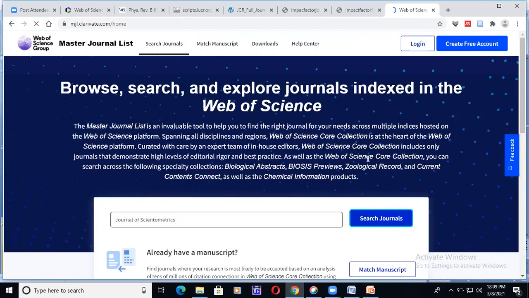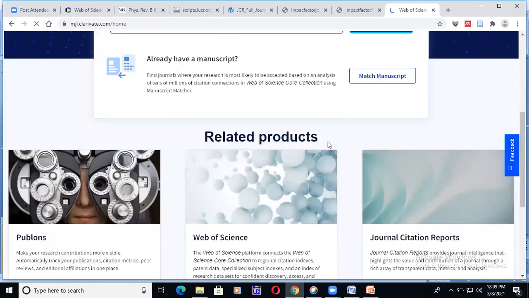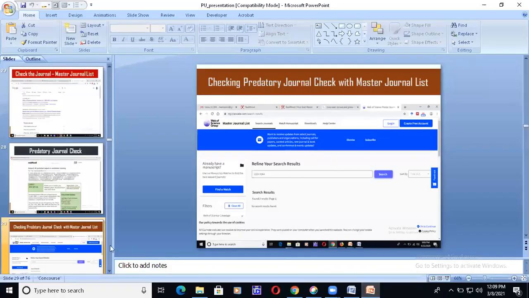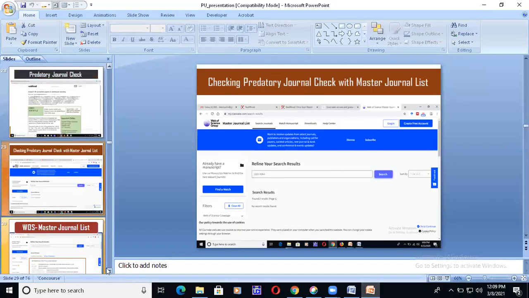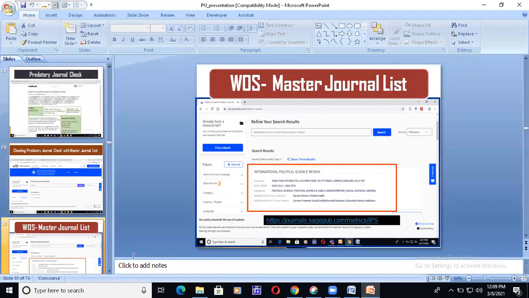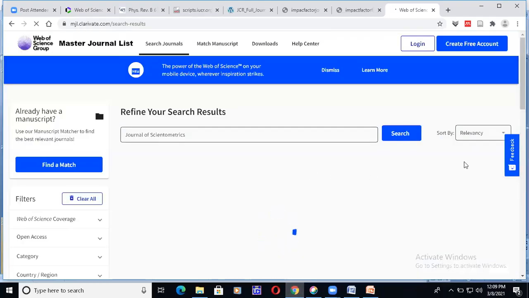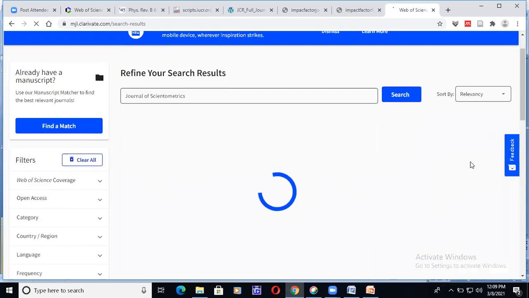If it is available, it will show with some border. If you cross check, it will show you like this. It will bring the result like this with the border. You cross check any journal's name. If you have any name of a journal relevant to your subject, you just check and cross check it, right?